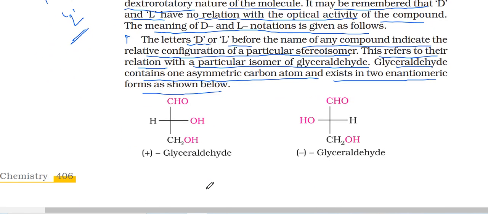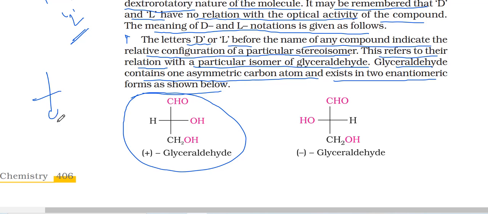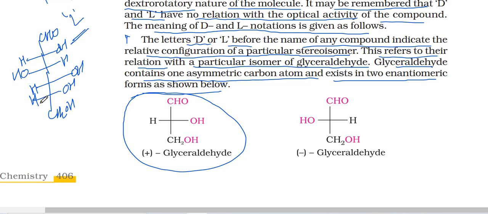You can see that glucose has a structure similar to glyceraldehyde: CH2OH, then H and OH, again the OH opposite, then again the same, then CHO. So you can see this similar structure is there.